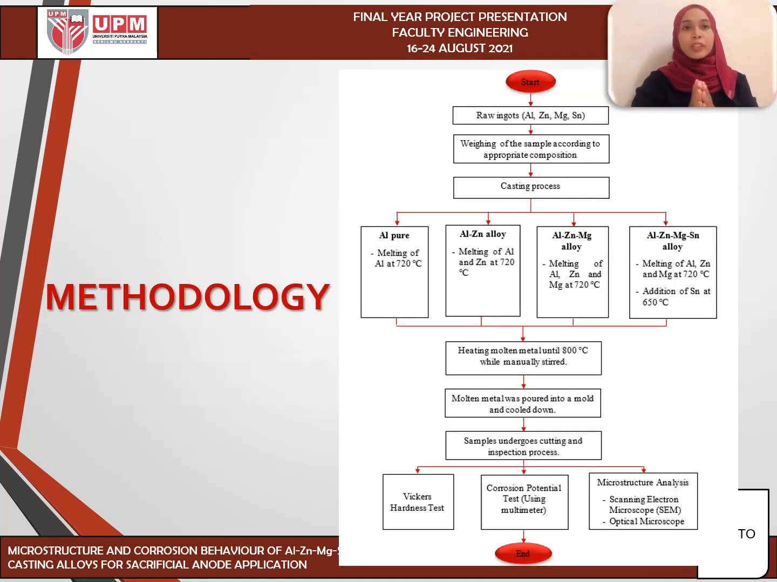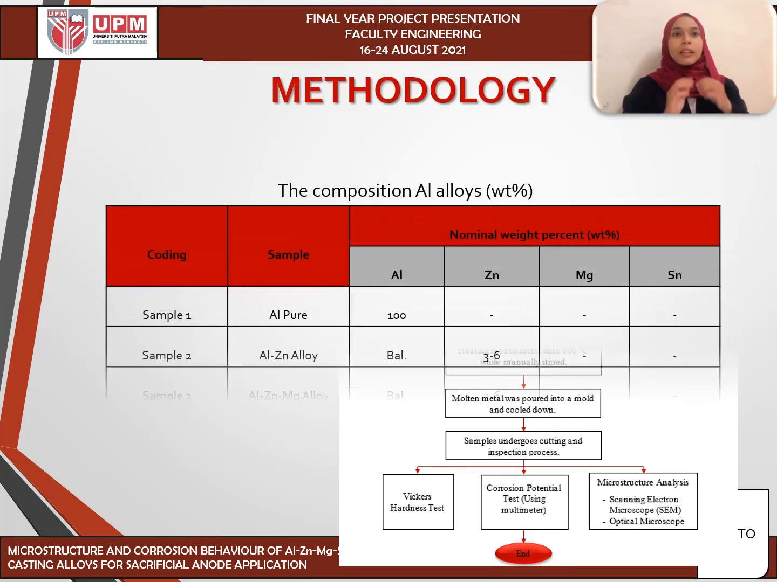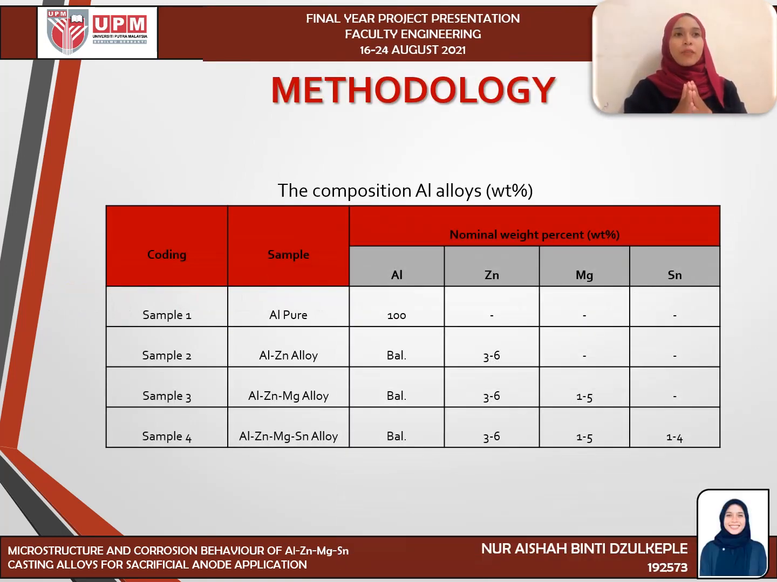Next, for methodology. The figure shows the flow chart of raw ingots of four types of elements undergoing the casting process and several tests and analyses, consisting of Vickers hardness test, corrosion protection test and microstructure analysis. The table shows the compositions of the aluminium alloys. In this project, there were four types of sample alloy.